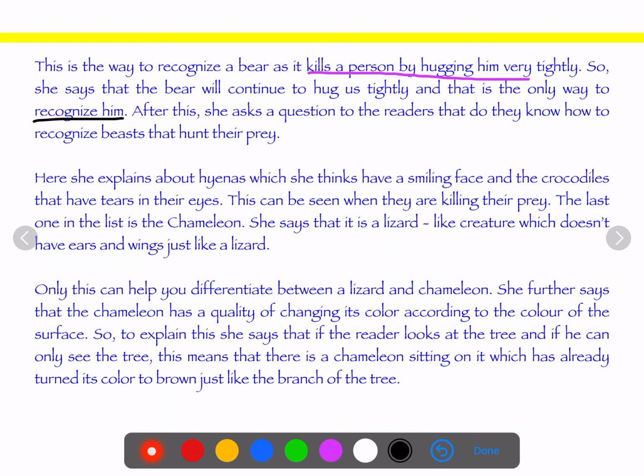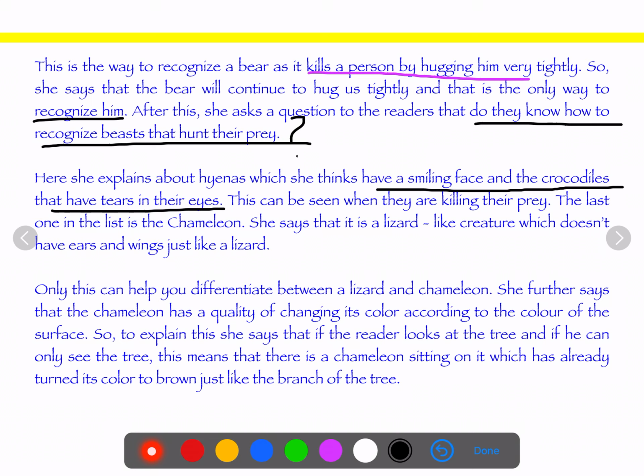After this, she asks the readers a question: do they know how to recognize beasts that hunt their prey? Here, she explains about hyenas, which she thinks have a smiling face, and the crocodiles that have tears in their eyes. This can be seen when they are killing their prey. The last one in the list is the chameleon. She says that it is a lizard-like creature which doesn't have ears and wings, just like a lizard. Only this can help you differentiate between lizard and chameleon.